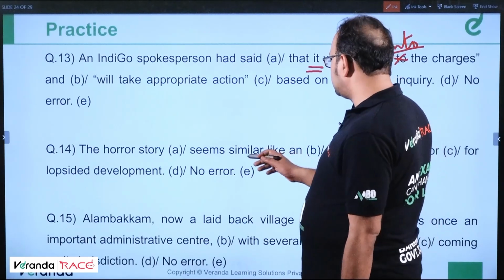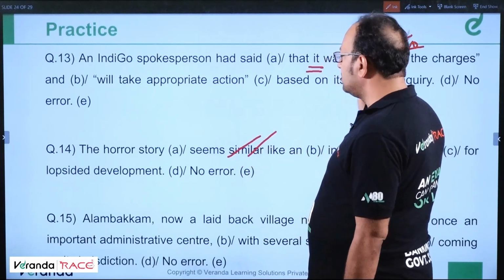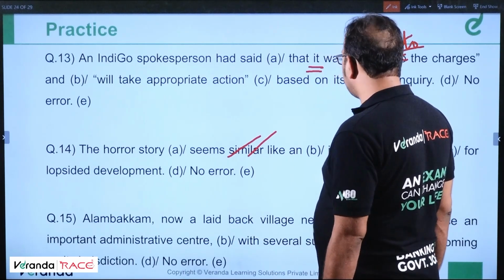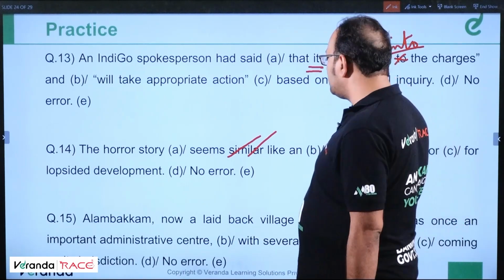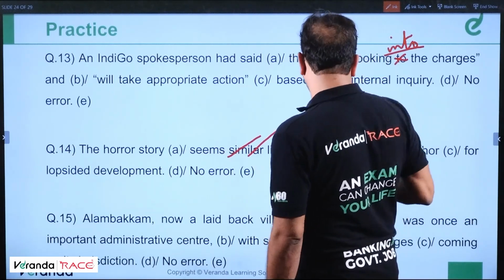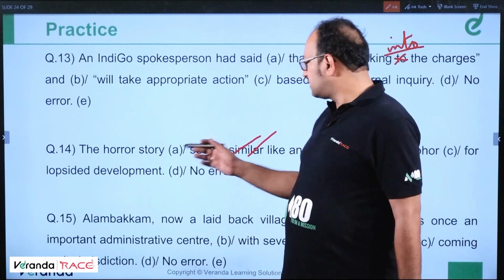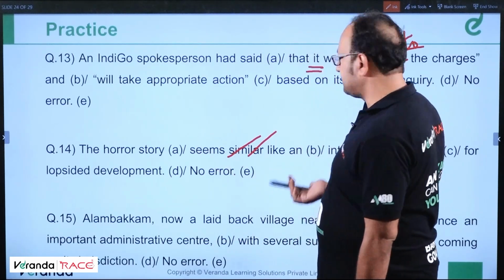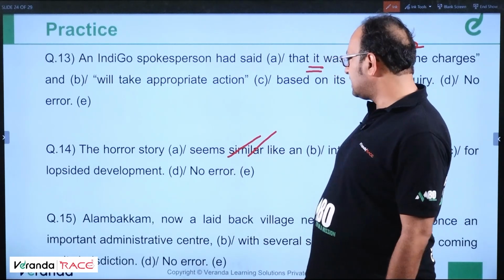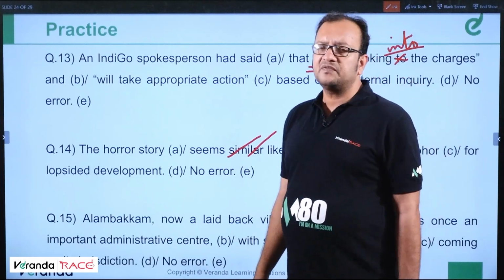Clear? Okay, next question. The horror story seems similar, like an interesting metaphor for lopsided development. Okay, I don't think this similar is required because the horror story seems like an interesting metaphor. Or we could have done the horror story seems similar to an interesting metaphor, or similar like an interesting metaphor. What is metaphor?